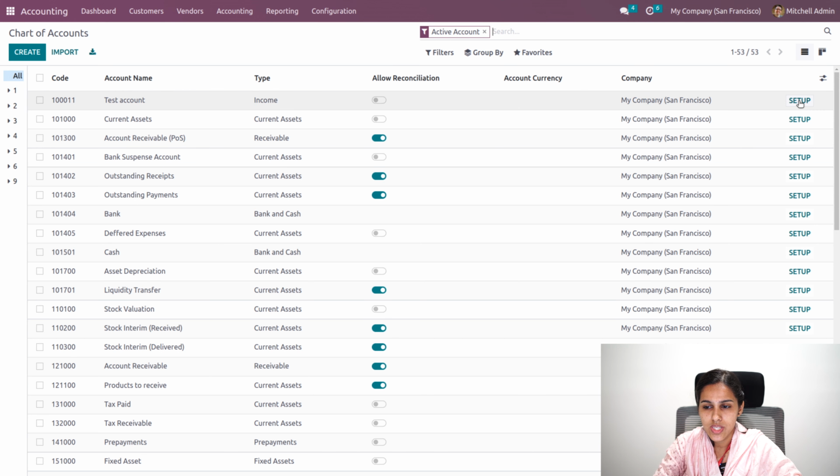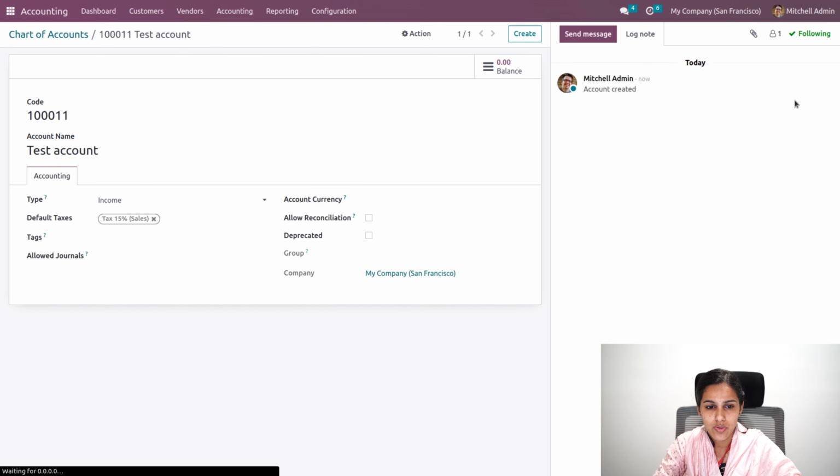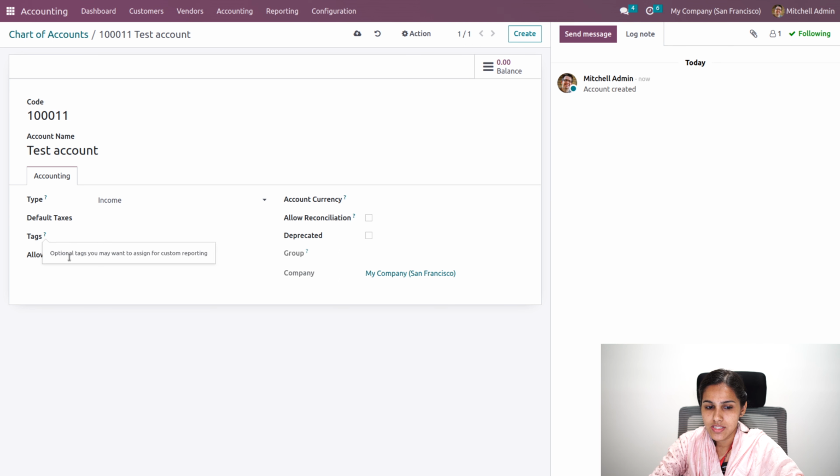Once you click on the setup option, you'll have more configuration where you can see the already added code, account name, the type and the default tags. You can just remove this. And also you'll be able to add tags and allow journals for this chart of account. Also the currency for the chart of account can be provided.